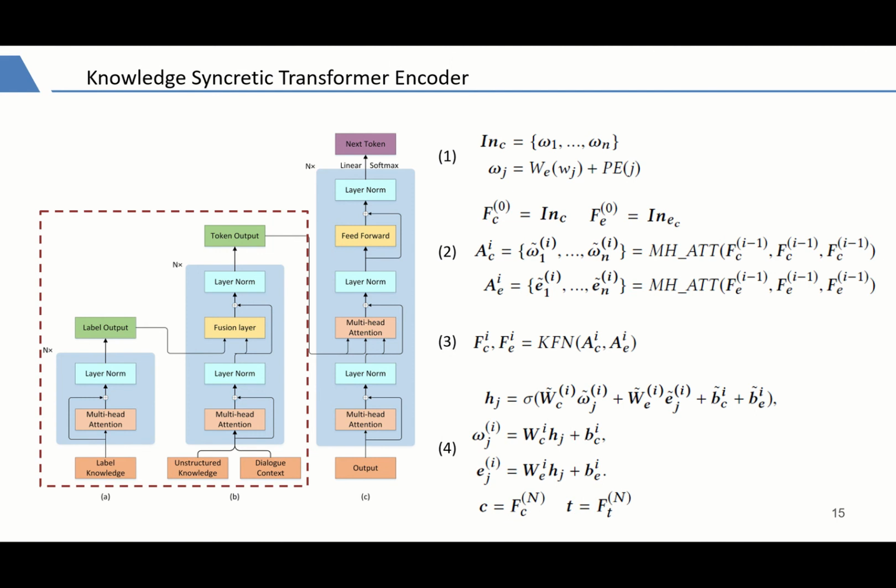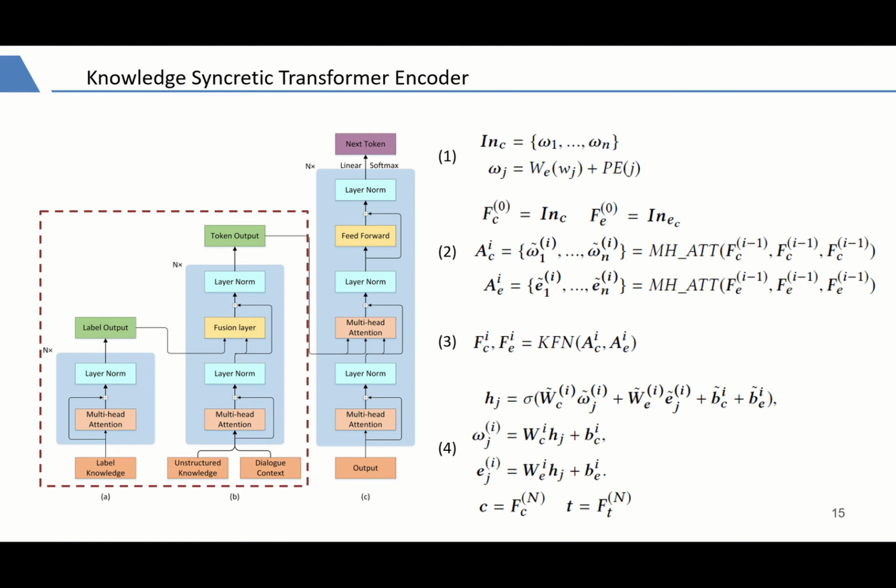Before going through the fusion layer, we use the multi-head attention layer and the layer norm method to unify the inputs. In the next step, as shown in equation 3, instead of using an FFN layer, we employ a knowledge fusion layer for the mutual integration of context representation and entity sequence.